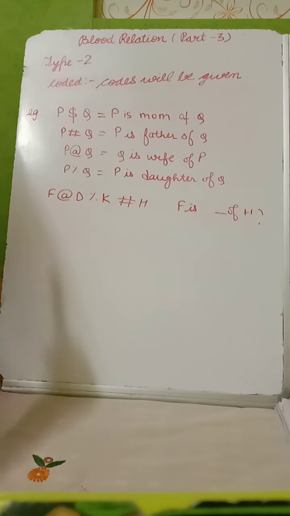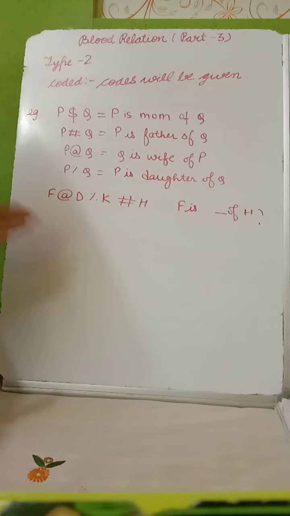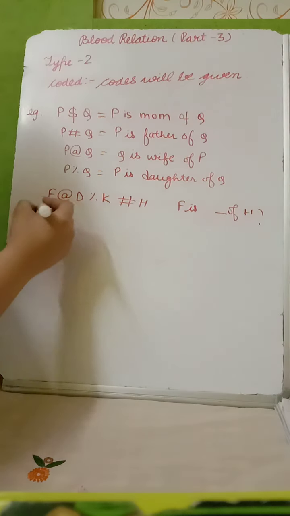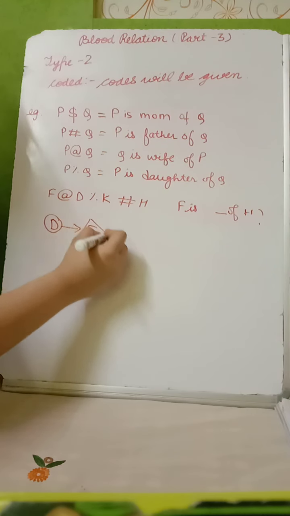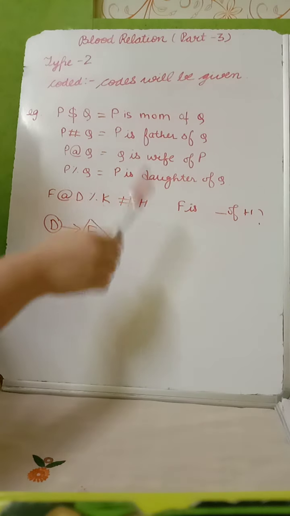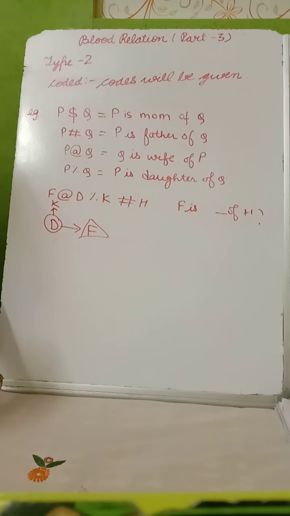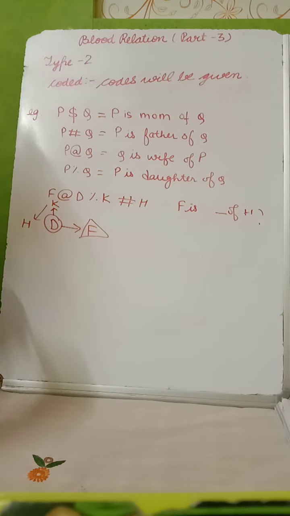Next example is F at D percentage K hash H. Then how will we solve it? Making relations. You can see F at D means D is wife of F. So let's make D wife of F, and F in a triangle because he is male. D percentage K means D is daughter of K, so K in the above generation. Then K hash H means K is father of H. So here we will make H as daughter or son of K.